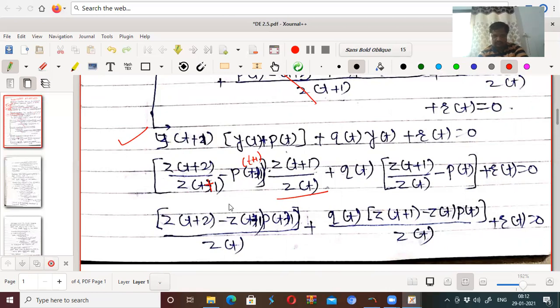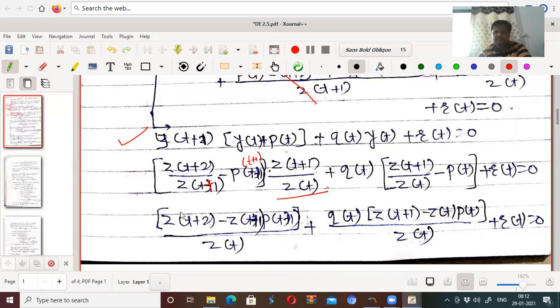Now what will happen with this cross multiplication? This becomes [z(t+2) - p(t+1) z(t+1)] divided by z(t+1), into z(t+1)/z(t).